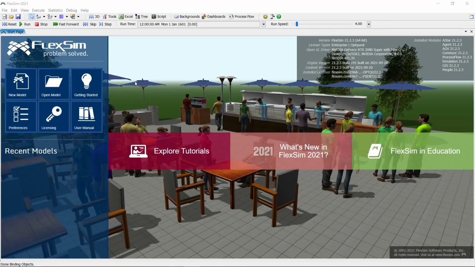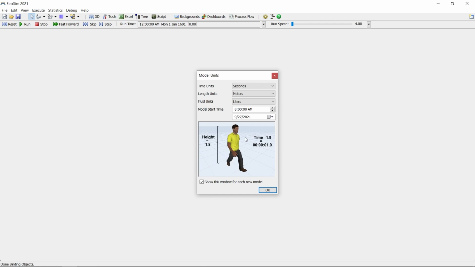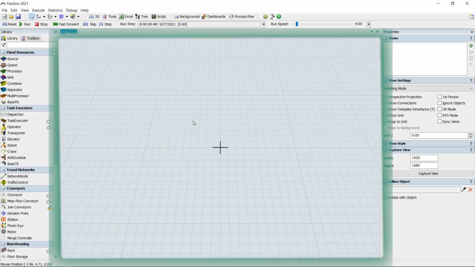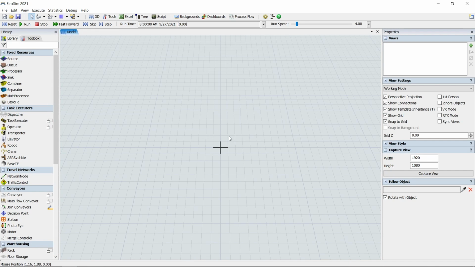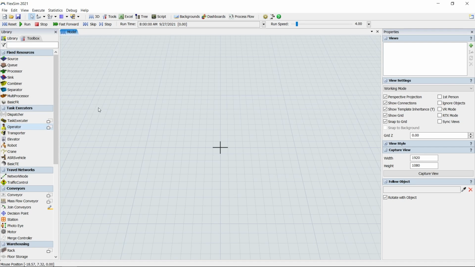From the Start page, create a new model and you'll see a pop-up where you can set the model units. Let's use the defaults. The middle pane is the Model View, where you will build the digital model of your system to scale and entirely in 3 dimensions. To the left is the 3D Object Library, which has many reusable, pre-configured components that you can use for fast and simple model building. Using your mouse, left-click and hold while dragging out a source object, and then release left-click to drop it in the model view.